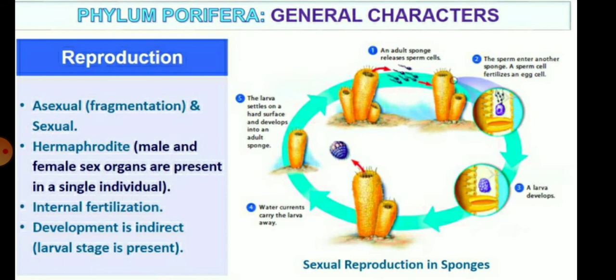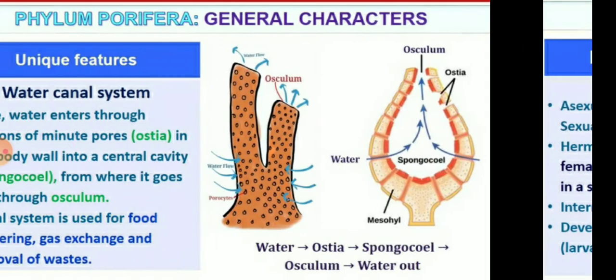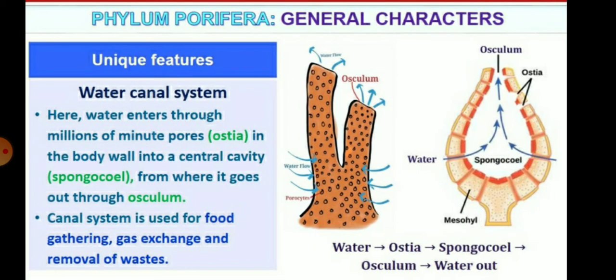They are hermaphrodite, which means the male and female sex organs are present in a single individual, and internal fertilization takes place in their body. After that, the development is indirect. Indirect development means a larval stage is present in the sponge, and the unique feature of phylum Porifera is the water canal system.